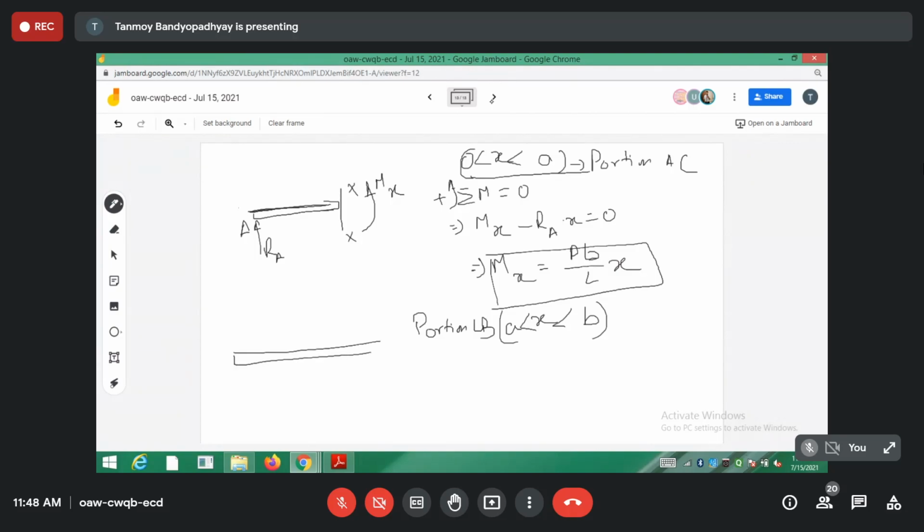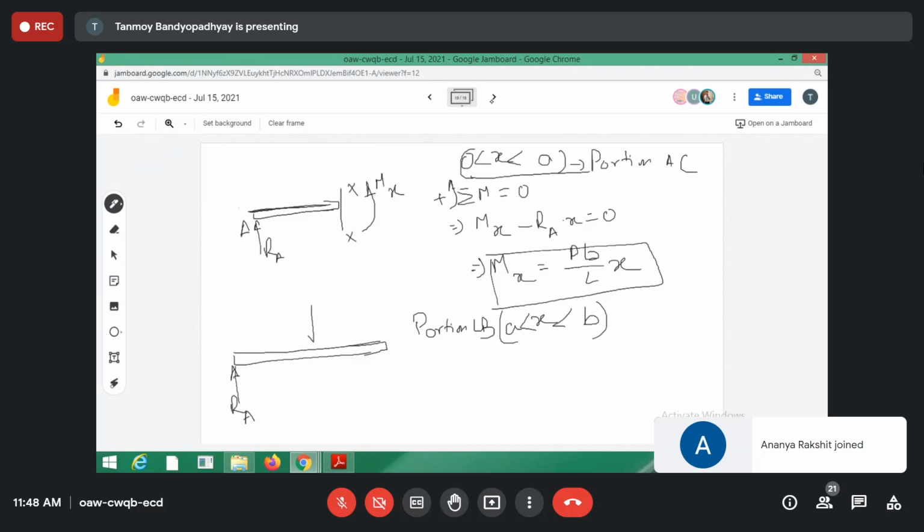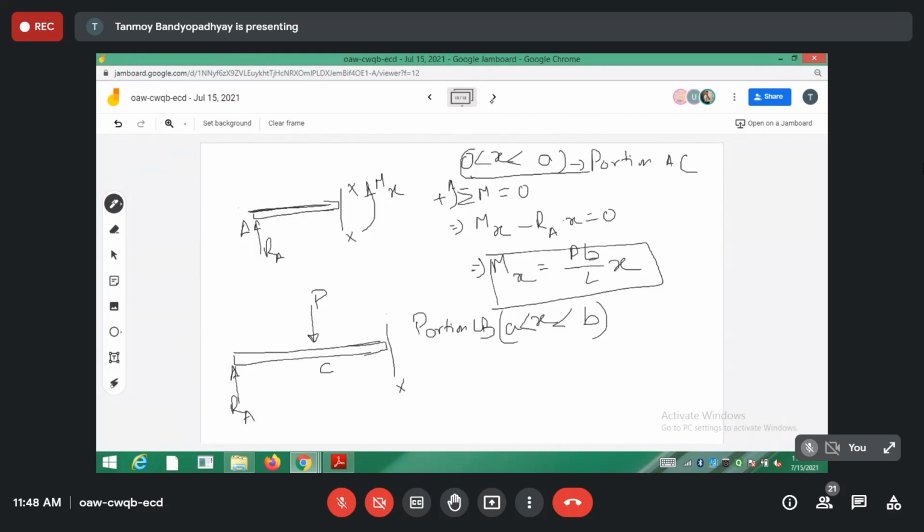Considering the portion CB, this is the point A. At A I have a reaction force RA, and at the point C I have a force P, and this is the point where I have taken the cross section. Let the moment be Mx. Putting sigma M equals 0: Mx, and RA is causing a clockwise moment, so minus RA x, and P is anti-clockwise, so plus P into the distance, which is x minus a. So Mx minus RA x plus P into (x minus a) equals 0.